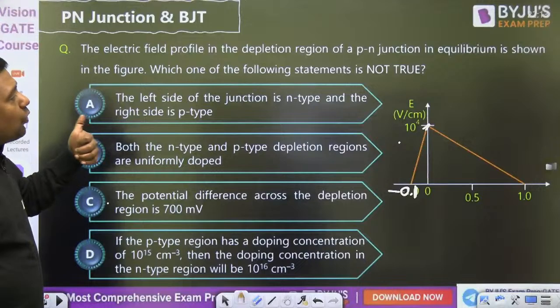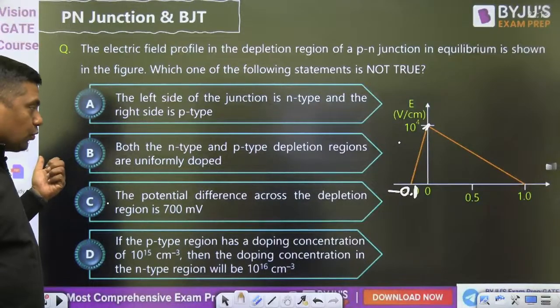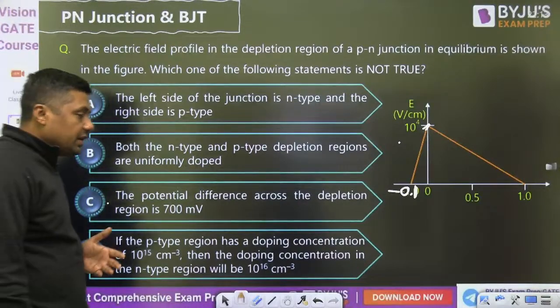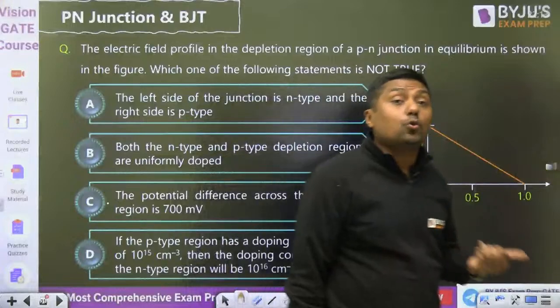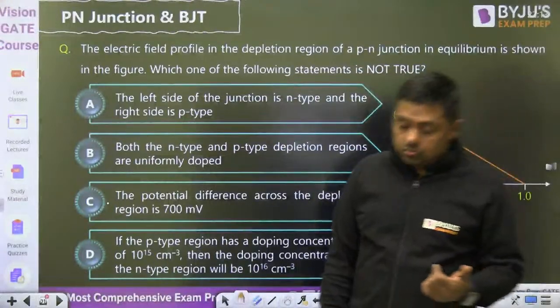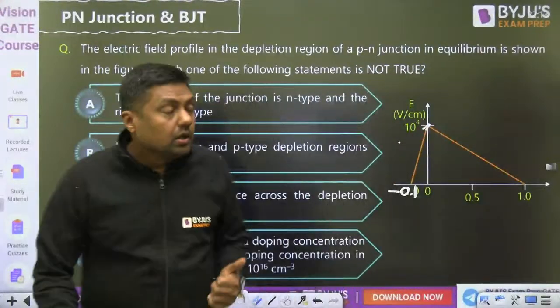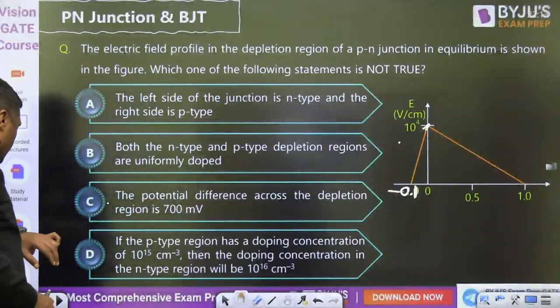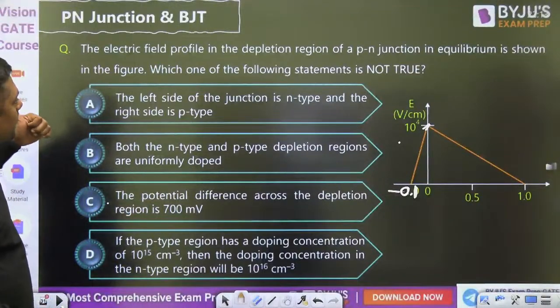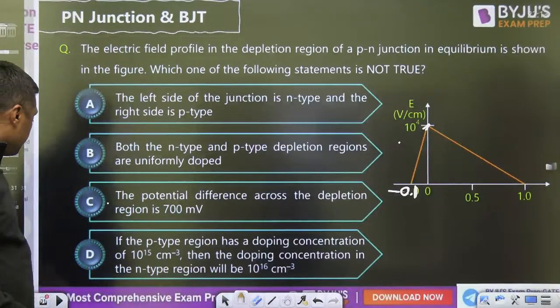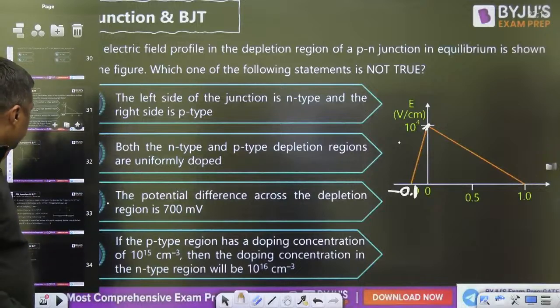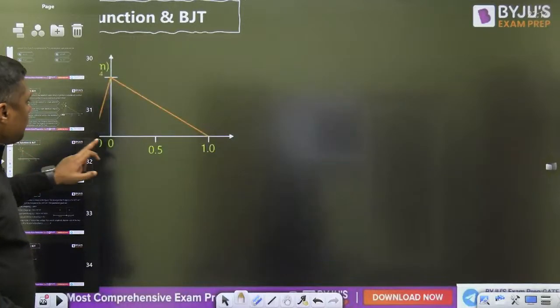Which one of the following statements is not true? That is the question given, but in MSQ they can ask which statements are true. That will become MSQ. So which are correct here? For that type of question, you can do one thing here. First of all, remember this.